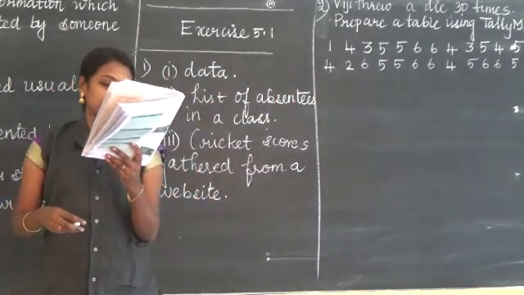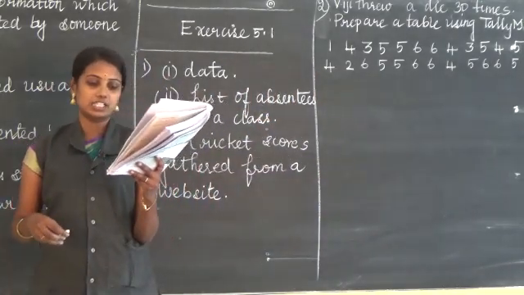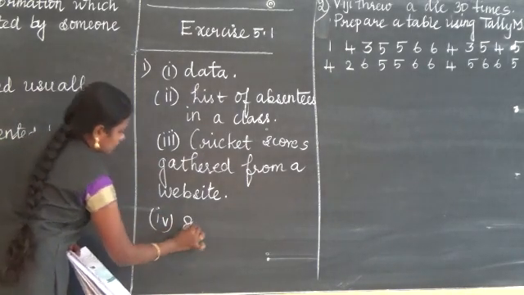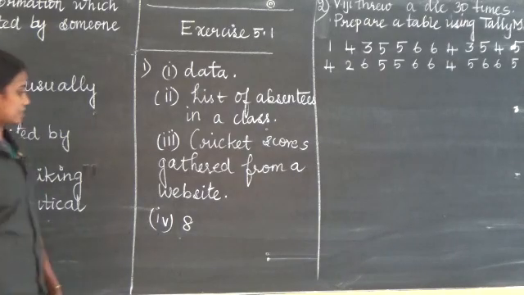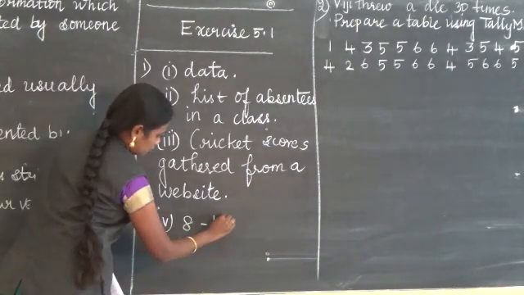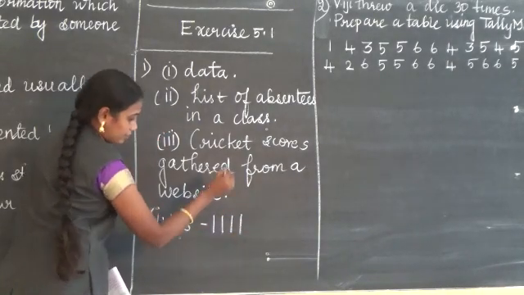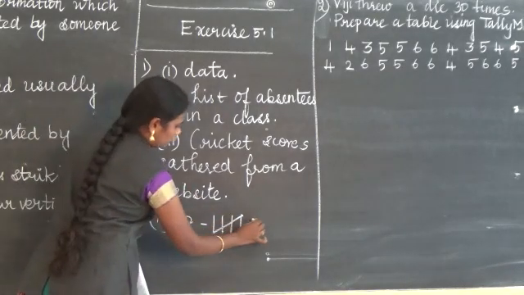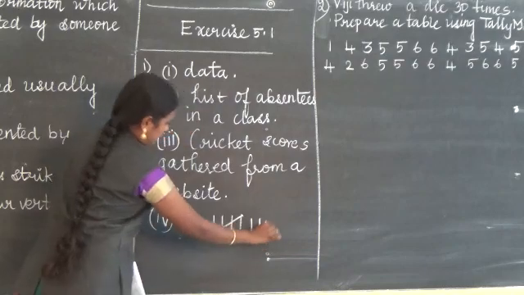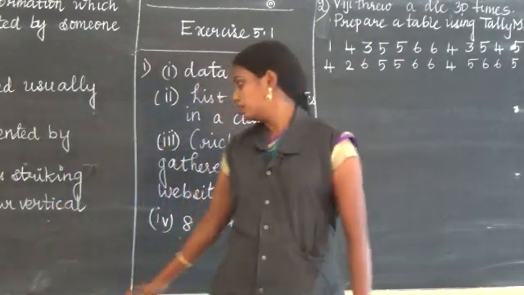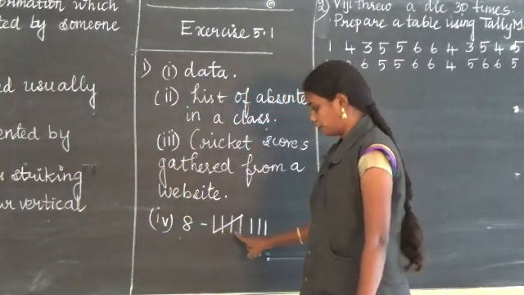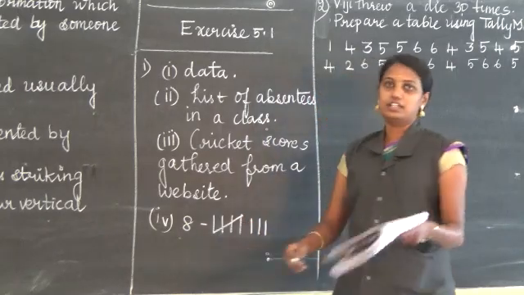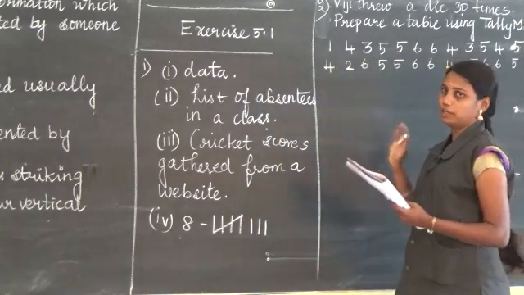Option 4, the tally marks for number 8 in standard form. So 8 we are going to write in tally marks. 1, 2, 3, 4. The fifth one you have to strike out. Fifth one over, then 6, 7, 8. Okay, answer is like this. 1, 2, 3, 4, fifth one strike out, then 6, 7, 8.